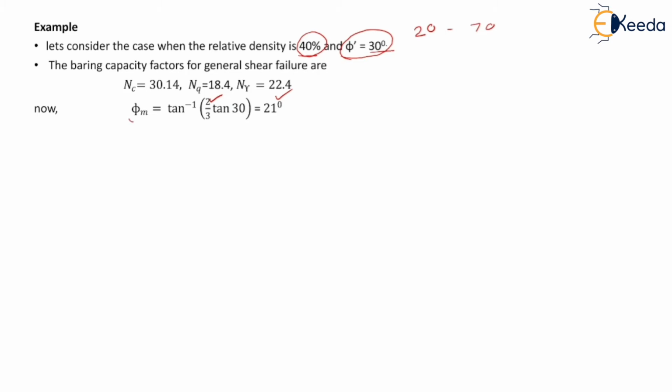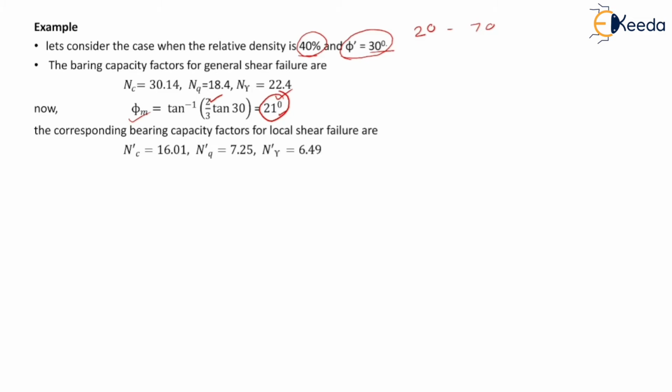So mobilized phi m is equal to 21 degree. So now using this value, we will determine the bearing capacity factors for local shear failure. So bearing capacity factors for local failure are Nc dash equal to 16.01, Nq dash is equal to 7.25 and N gamma dash is equal to 6.49.